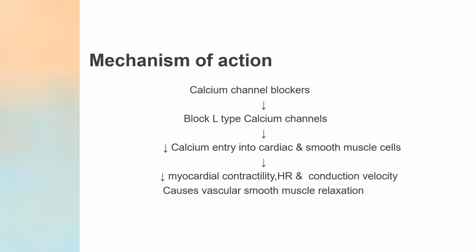Okay. Now the mechanism of action: calcium channel blockers block L type calcium channels. They decrease the entry of calcium into cardiac and smooth muscle cells, and they decrease myocardial contractility, heart rate and conduction velocity. They cause vascular smooth muscle relaxation. Okay. So this is the mechanism of action.